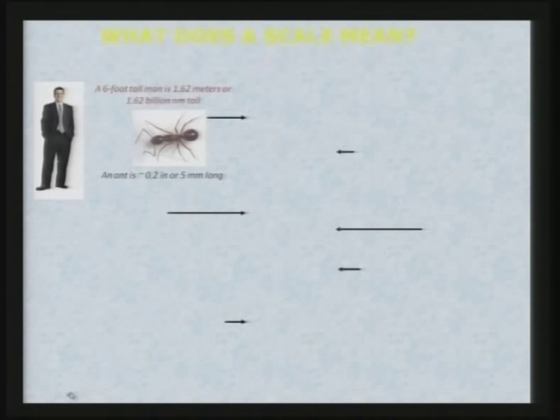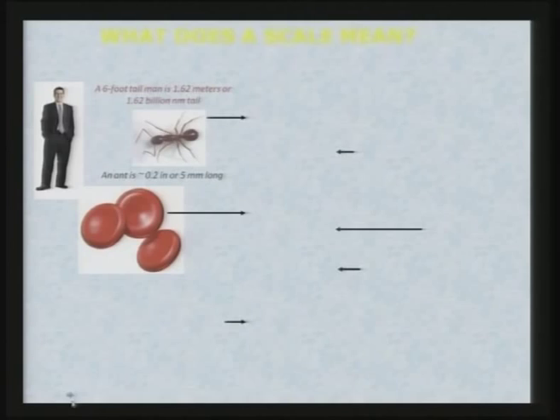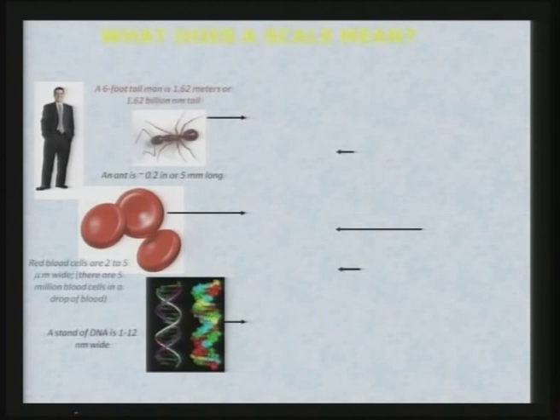So, inches can be converted, and you can see the comparison between different species or human being or blood cells. Red blood cells are 2 to 5 micrometer wide. There are 5 million blood cells in a drop of blood. A standard DNA is 1 to 12 nanometer wide.